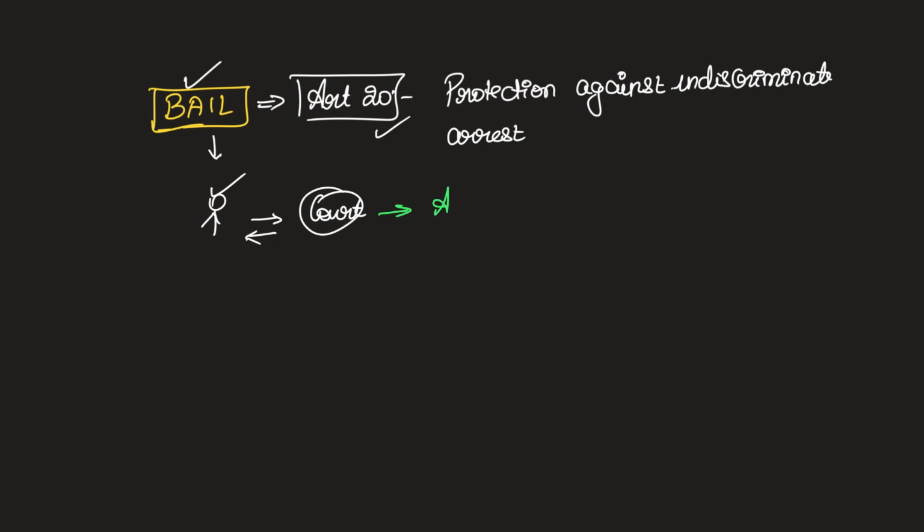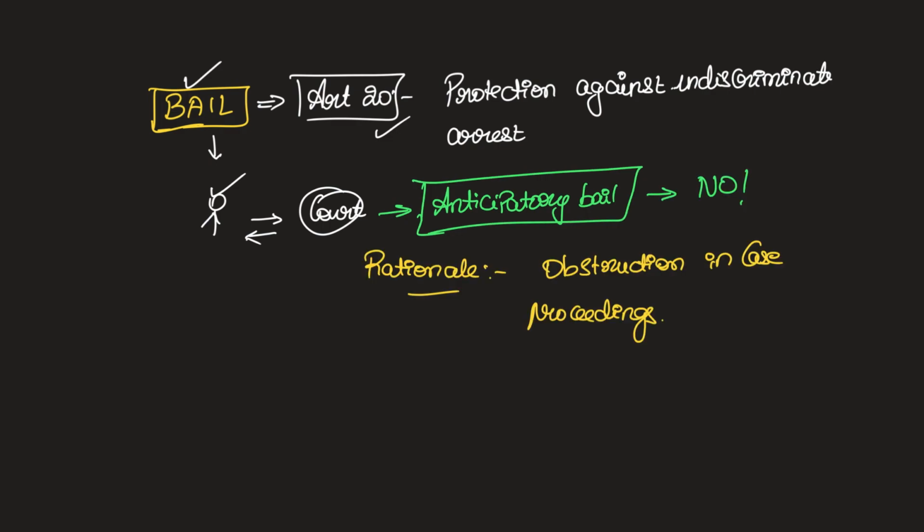There is one category of bail called anticipatory bail, wherein the accused takes the bail even before the arrest, in anticipation of an arrest. So basically, the court denied giving this anticipatory bail to the accused in these PMLA cases. The rationale given by the court is that it is possible that the accused can obstruct the case proceedings. However, the court said undertrials could seek bail under CrPC Section 436A if they had already spent one half of the term of punishment in jail for the offense prescribed in law.